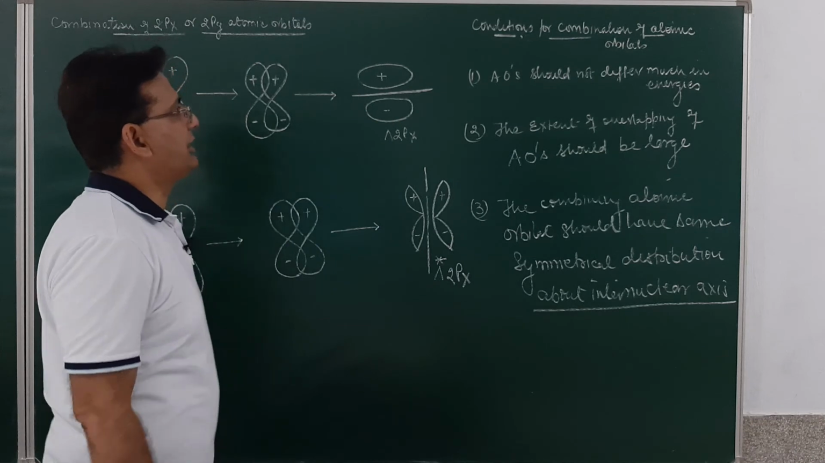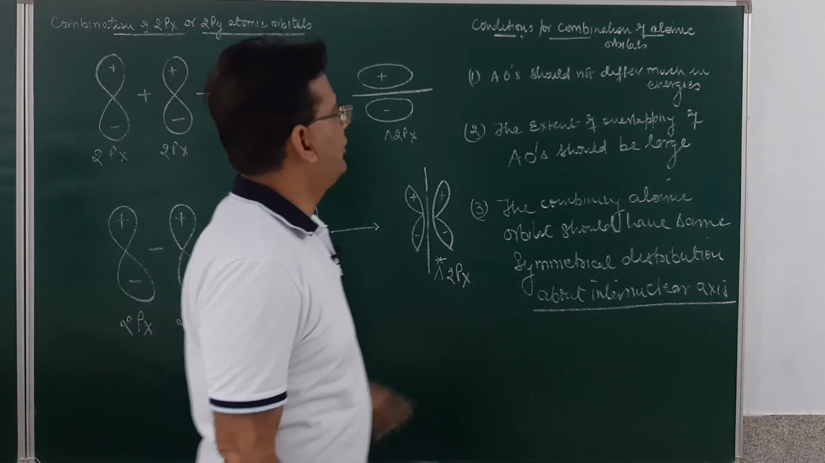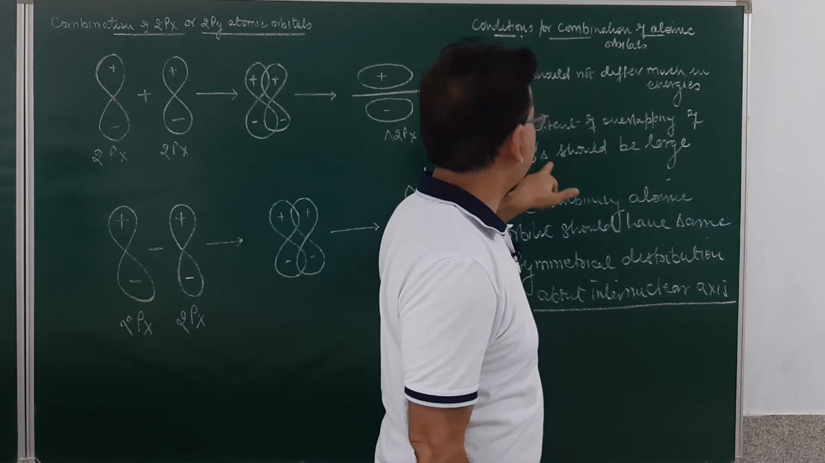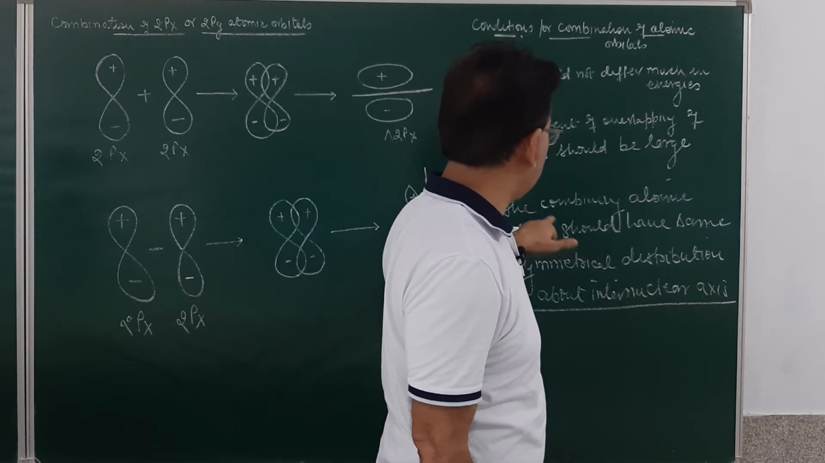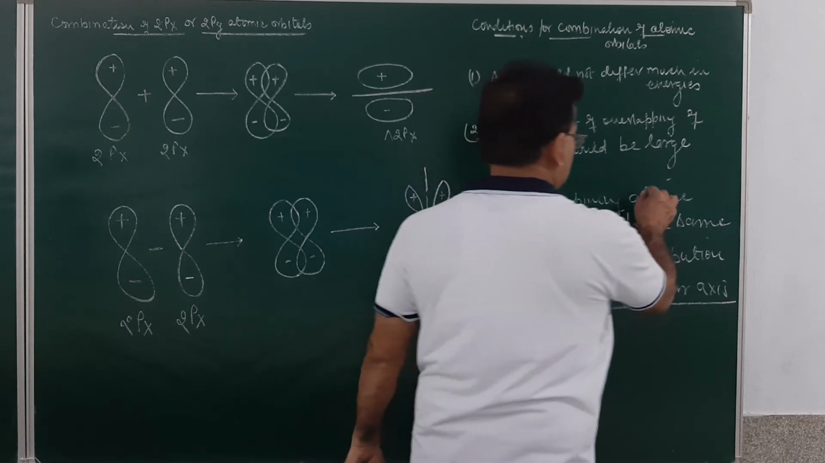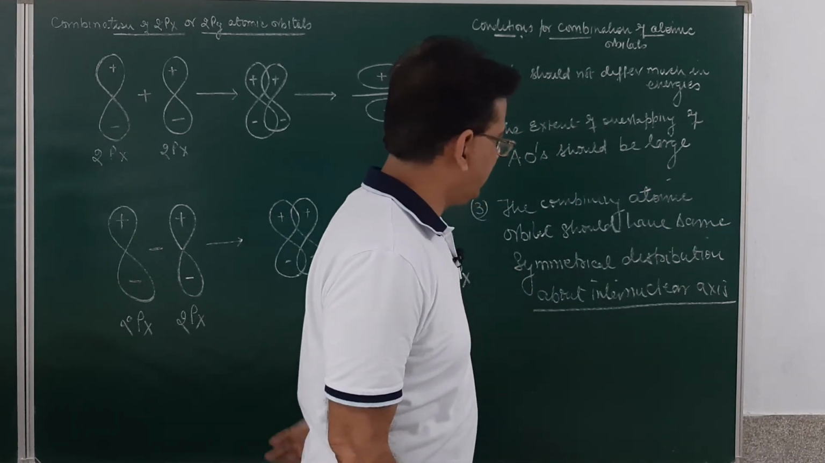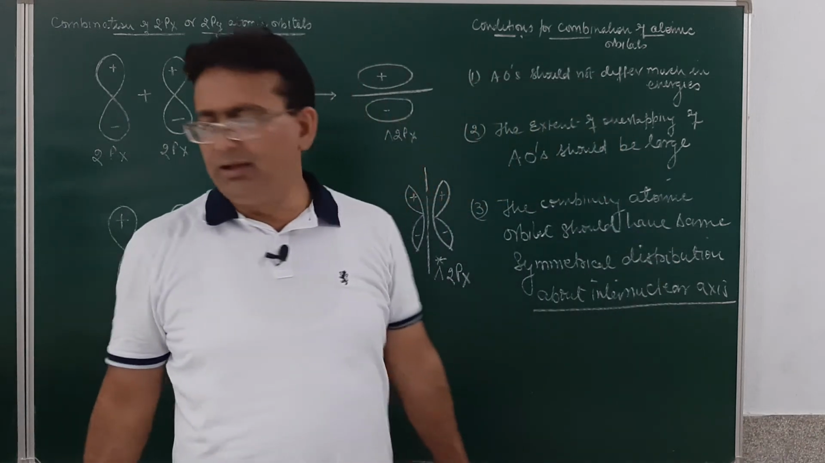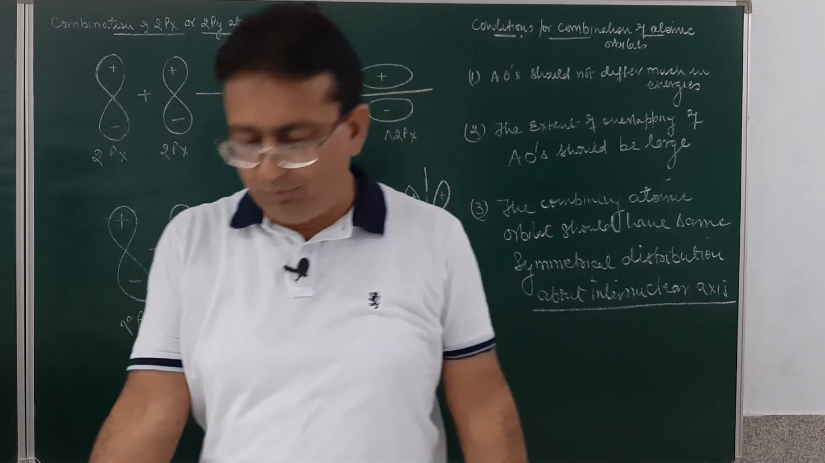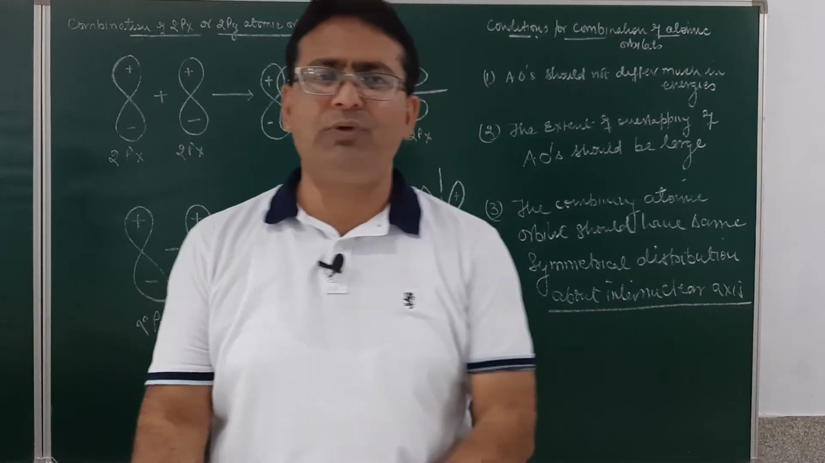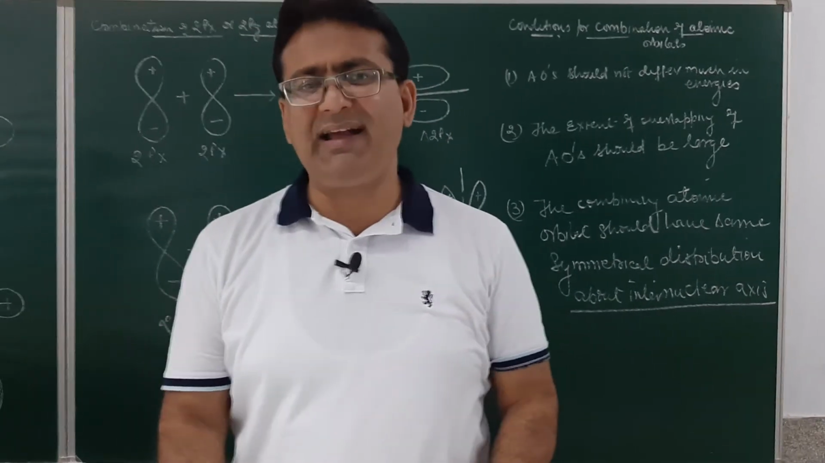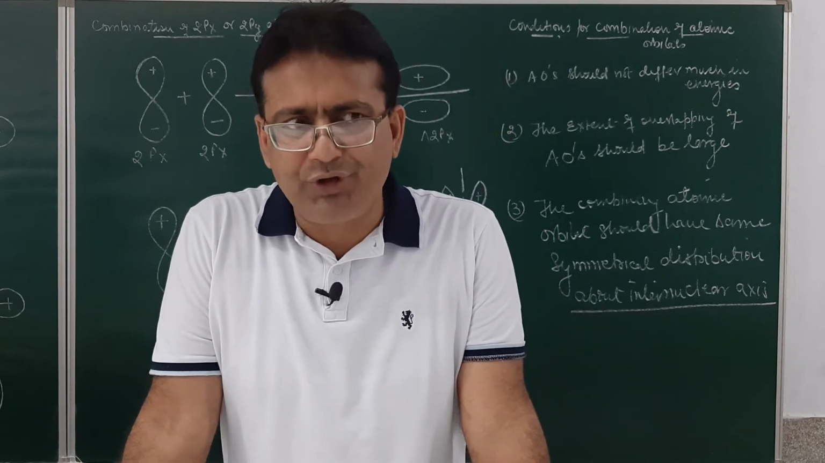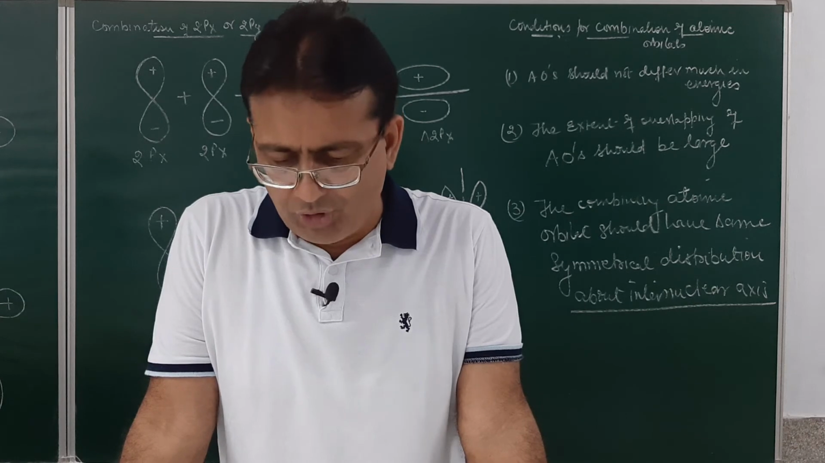Yes. So these are the conditions for the combination of atomic orbitals. Atomic orbitals should not differ much in energies. The extent of overlapping should be large, and the combining atomic orbitals should have the same symmetrical distribution about the internuclear axis. So I think the combination of atomic orbitals must have been very clear to you. Now in our next lecture, we will learn how to distribute the electrons in the molecular orbitals.